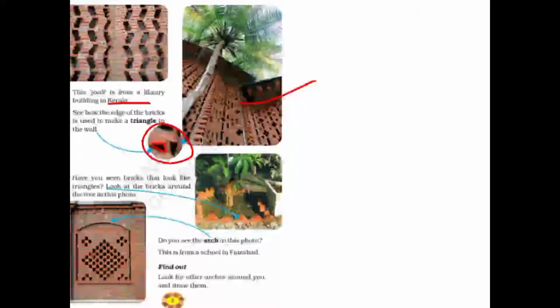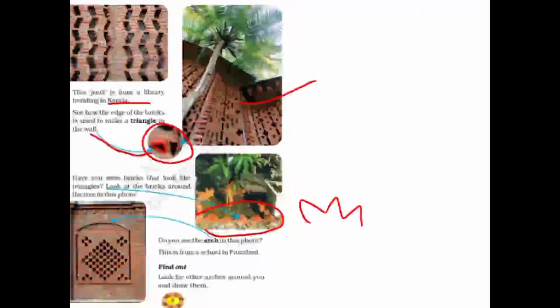And have you seen this arrow they have shown? Then have you seen bricks that look like triangles? Look at the bricks around the tree in the photo here. Around the tree we can see they look triangular in this way. Okay, so now look at the bricks around this tree in the photo. Okay, we have already seen. Do you see the arch in the photo? Yes, we see the arch in the photo here.